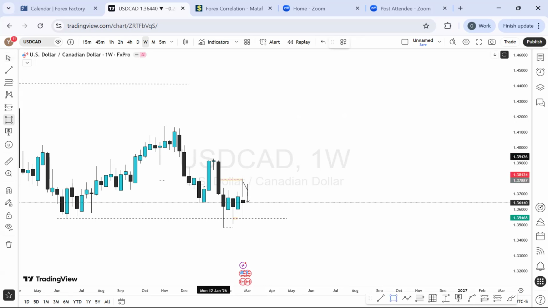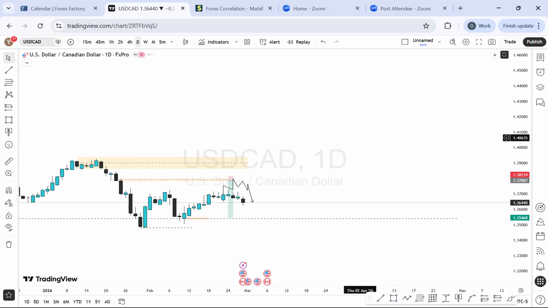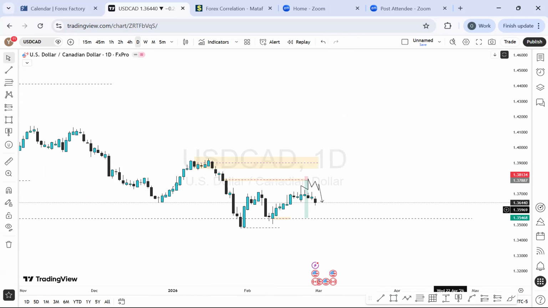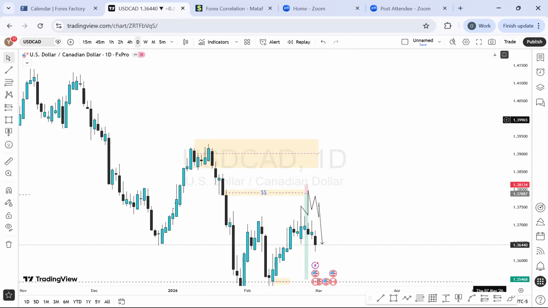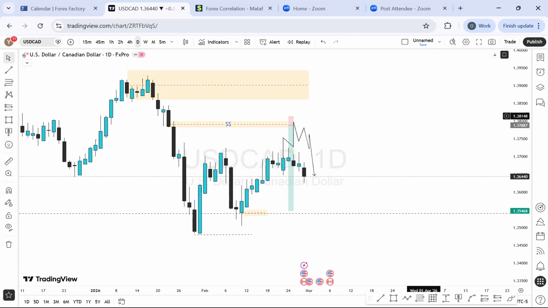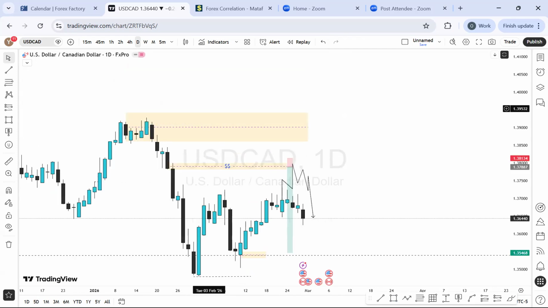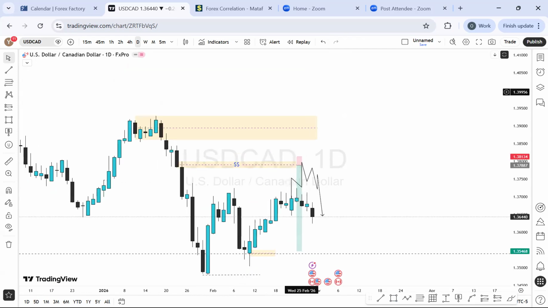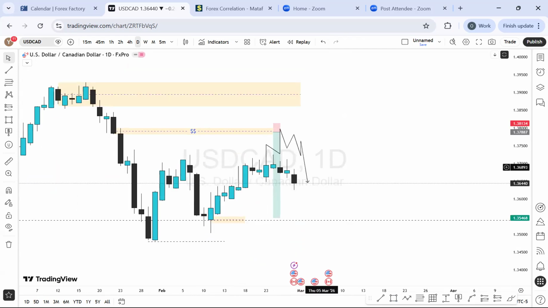I don't know how this level removed, but if we go to the daily time frame perspective, look at what we have. This is it here. This is our weekly. These are 4-hour time frame. And what I was expecting to see was a bit of buying momentum into a price level like this before we have a sell. And from there, we can actually still find more buy into this zone, depending on what the price is saying or what DXY is showing. So with that information, on the daily time frame perspective, I'm still expecting more bullish momentum going forward.